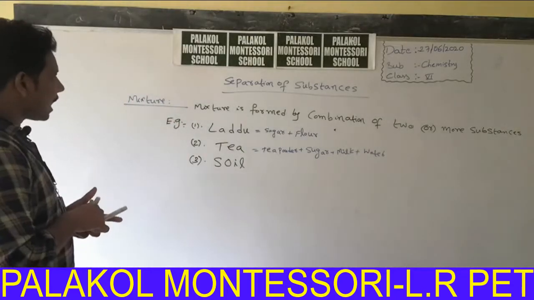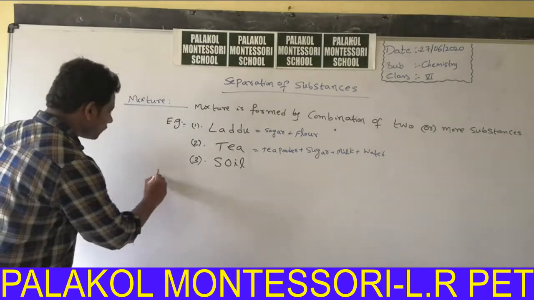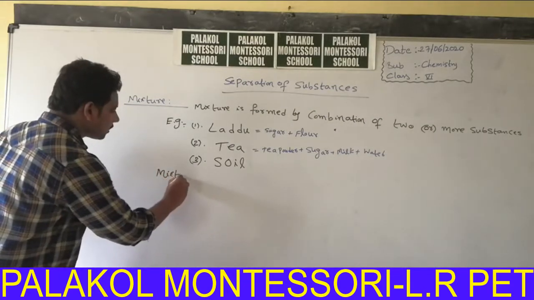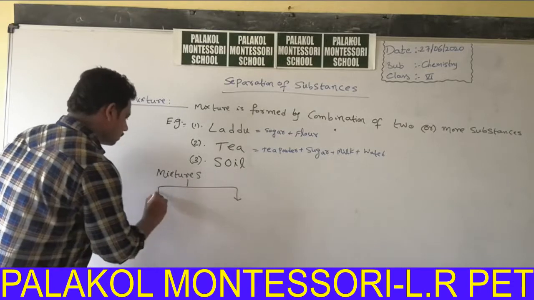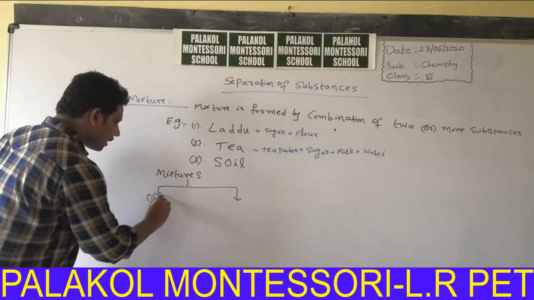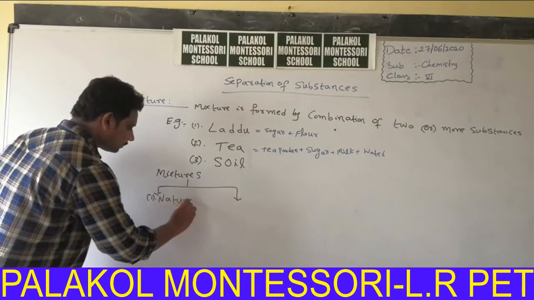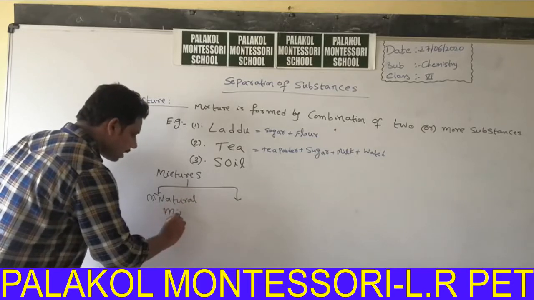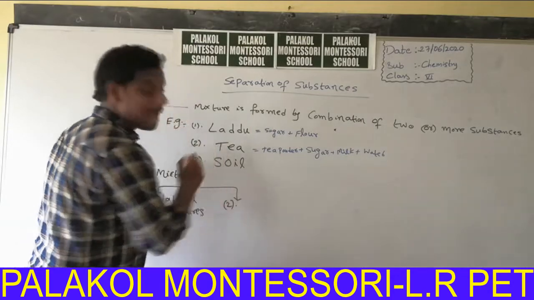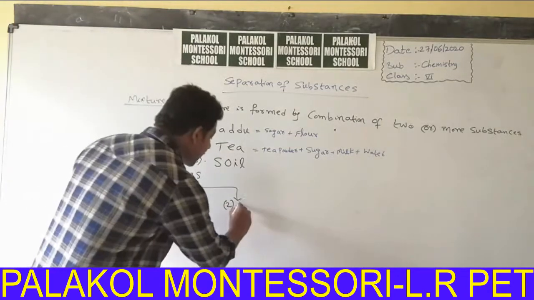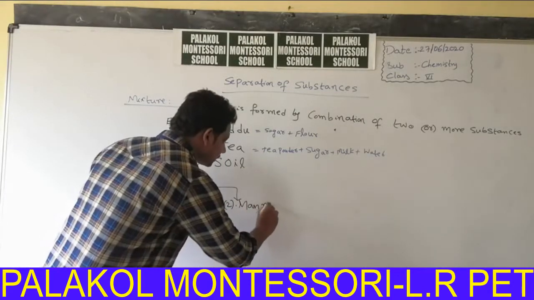Mixtures are of two types. One is natural mixtures, and the second one is man-made mixtures.